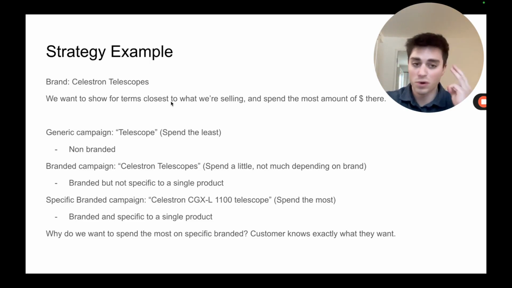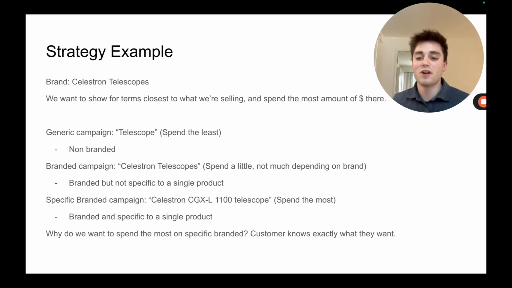So like I said, we're going to create three different campaigns, which I'll actually show you in the Google Ads dashboard. Generic campaign is like telescope, branded campaign is Celestron telescope, and specific branded campaign is Celestron CGXL 1100 telescope.